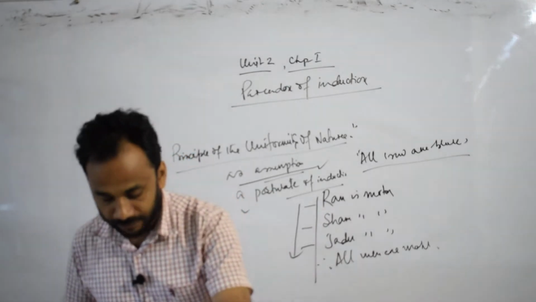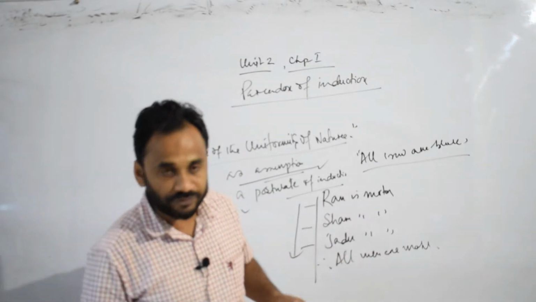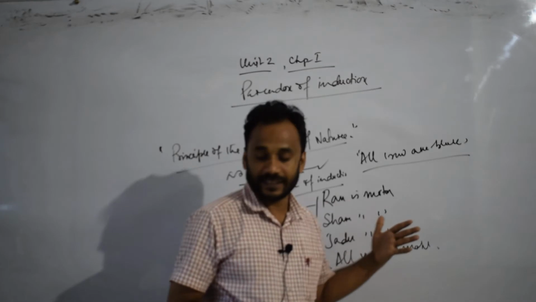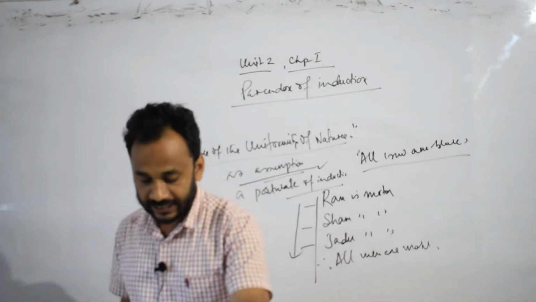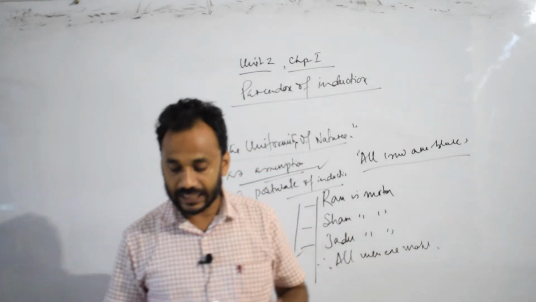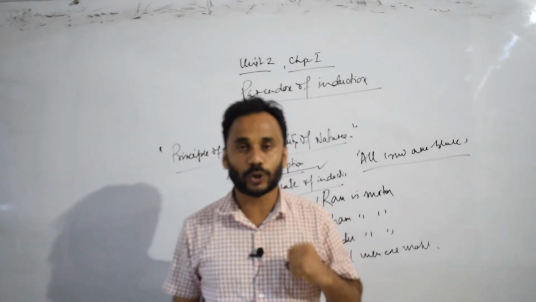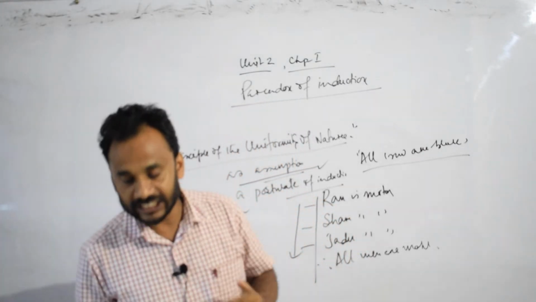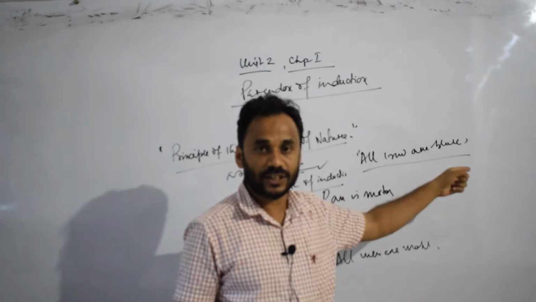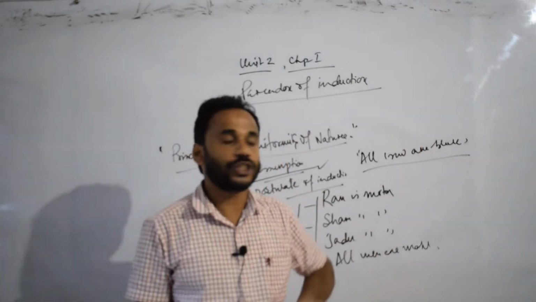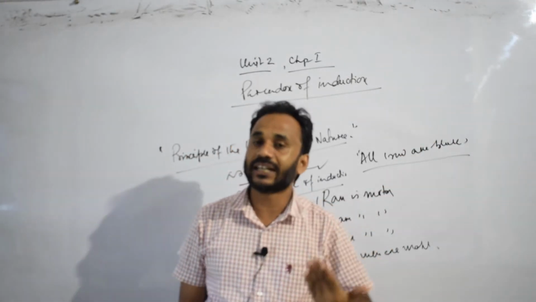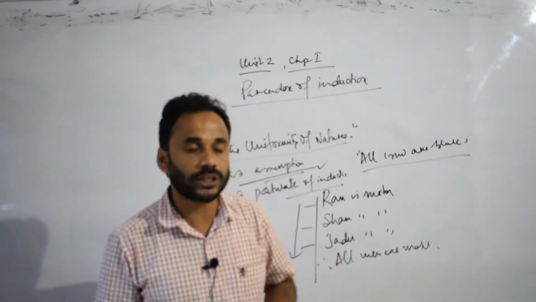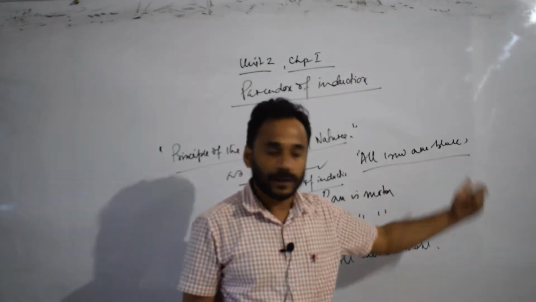So we have found that all of them are black. We have not come across a single crow of any other color except black. So we can conclude that all crows are black.